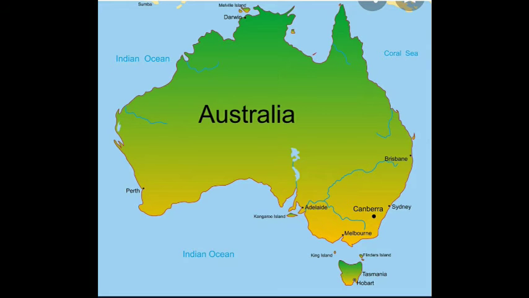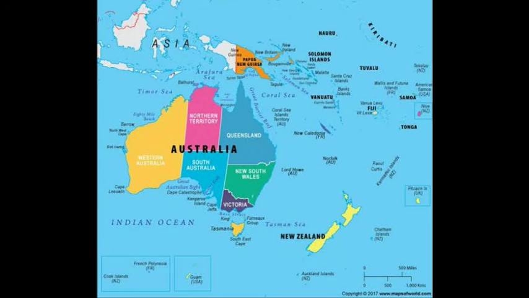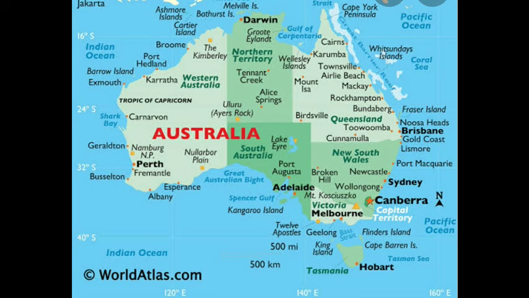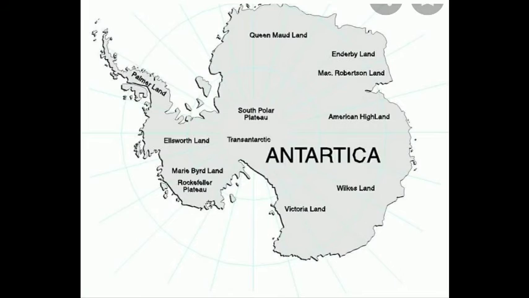Next, we are going to see about the smallest continent. Then tell me, children, which is the smallest continent? Australia. Australia is the smallest continent on the earth. It is sometimes called an island continent. Why is it called an island continent, children? Because it is surrounded by water on all sides, by seas and oceans. So, it is called an island continent. Which is the smallest continent? Australia.